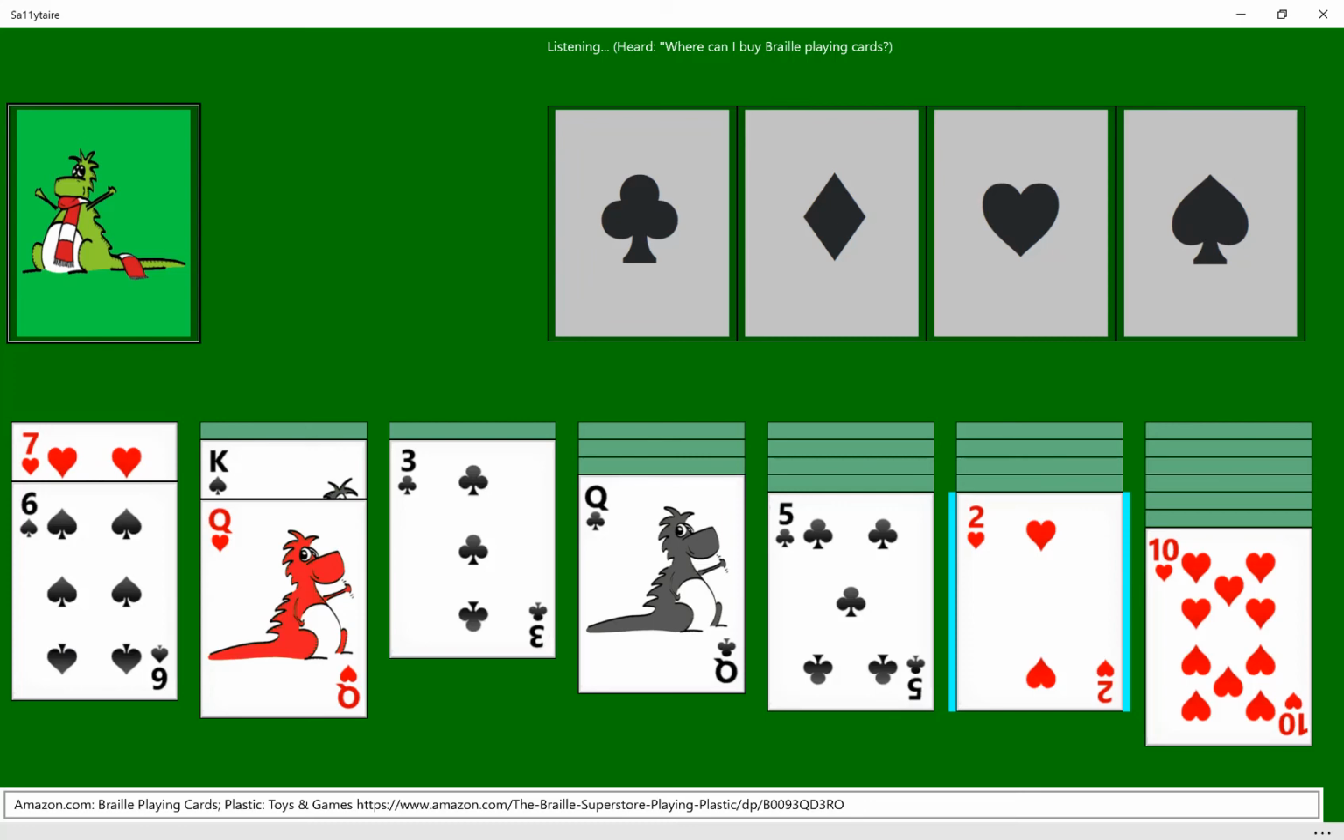https://www.amazon.com/the-braille-superstore-playing-plastic/b0093qd30. Okay, so there we have it. That was a short demo of using the Azure Language Understanding service, QnA Maker, Bing Web Search to help me provide a more natural way for me to interact with this game of solitaire.